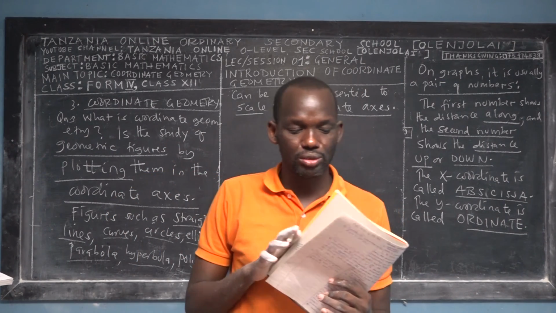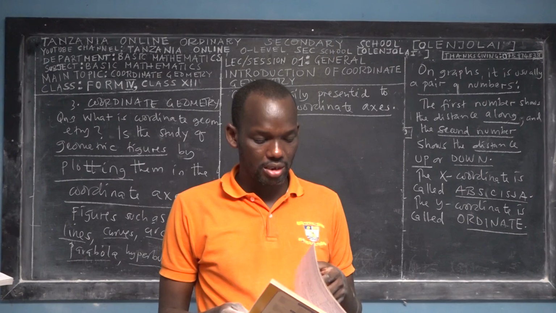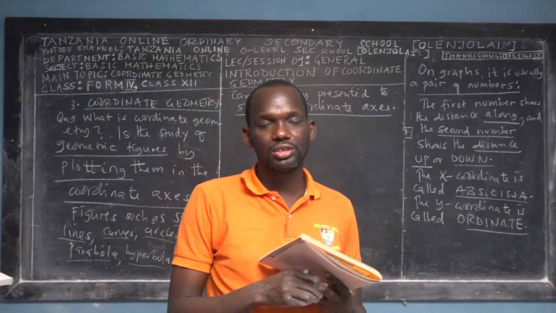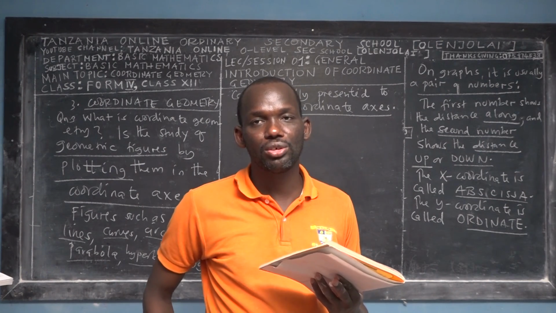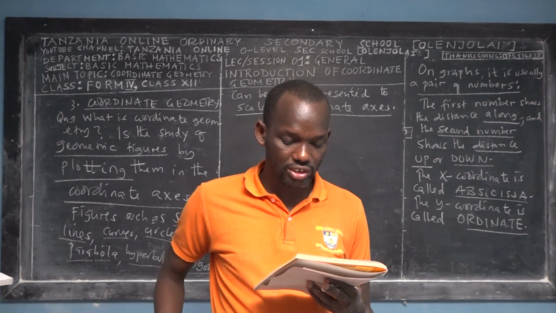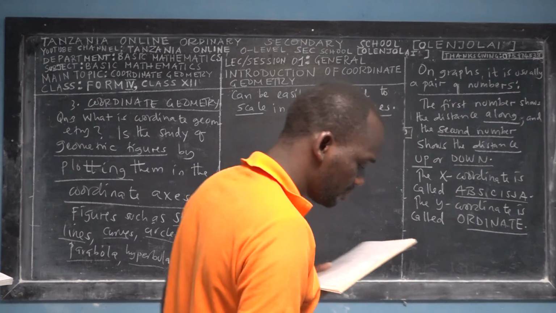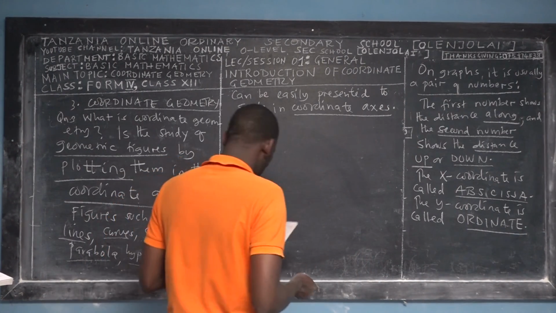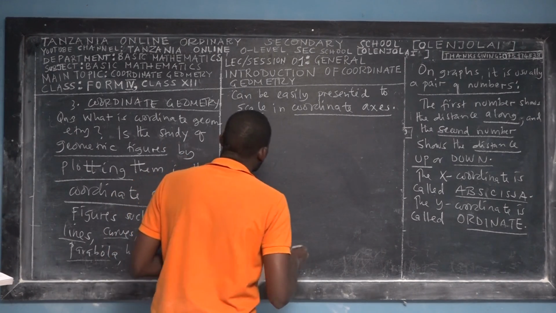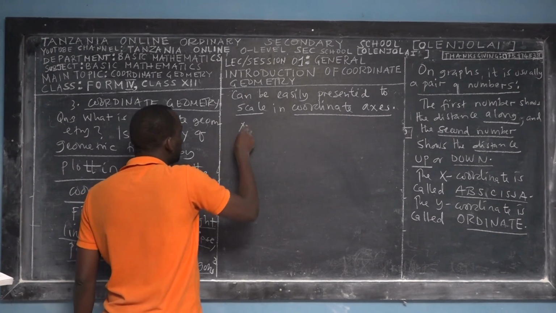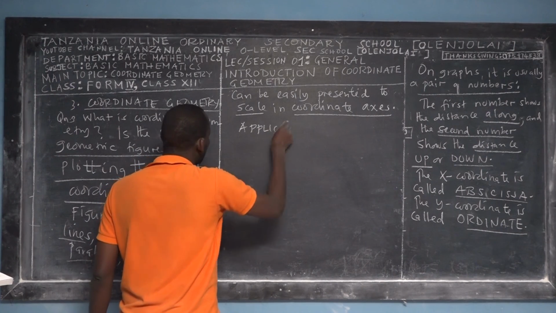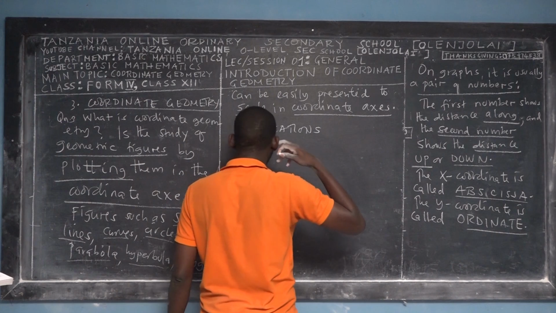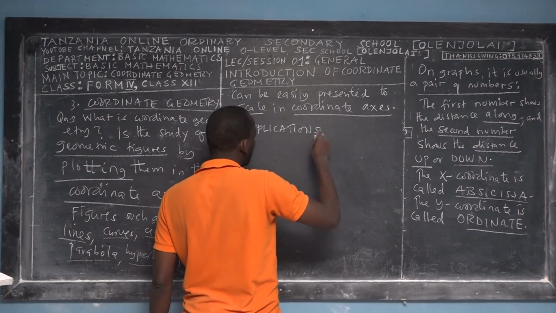Now I want to take you briefly through some applications of coordinate geometry before I take you into the next session, session 2, when I'll take you into the computations of coordinate geometry. Of course, this is the fundamental topic, the first topic of basic mathematics for Form 4.